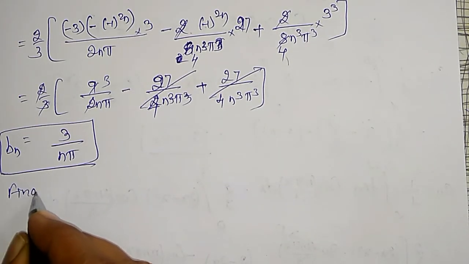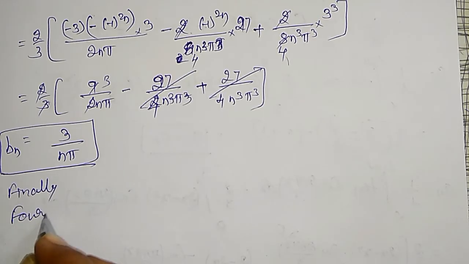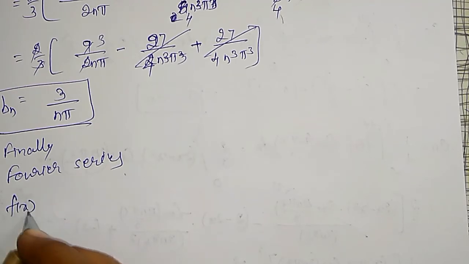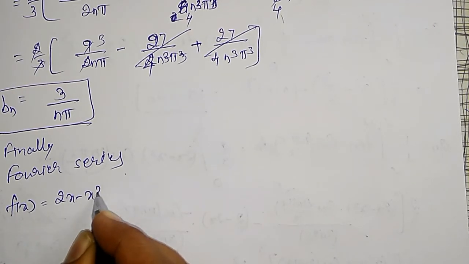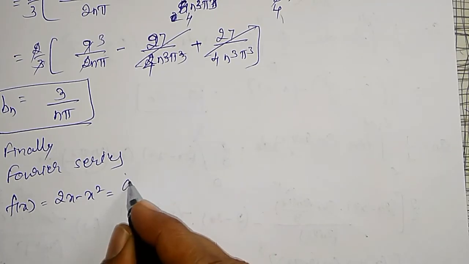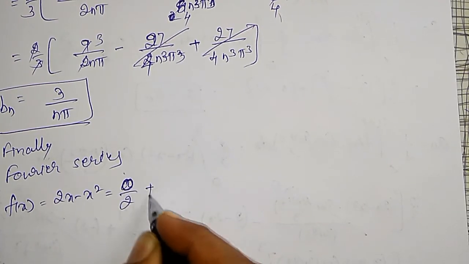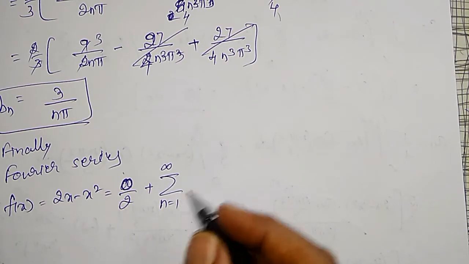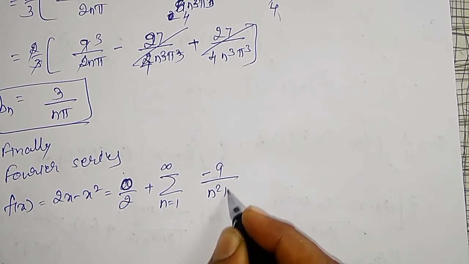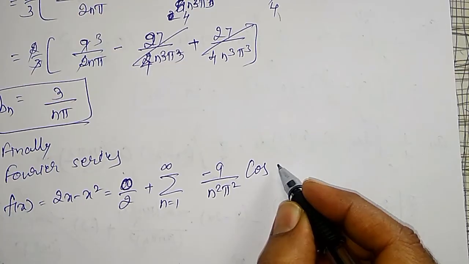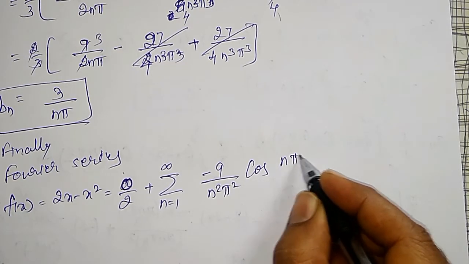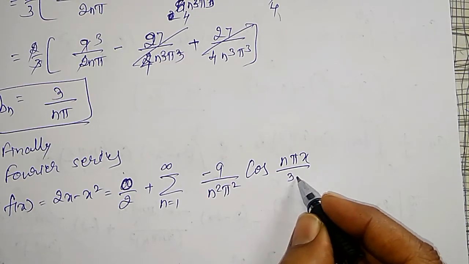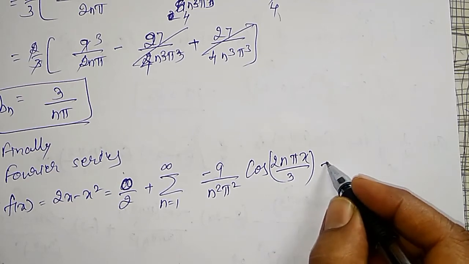Finally, the Fourier series: f of x, that is 2x minus x square, equal to a naught divided by 2. A naught is 0 divided by 2 plus summation n equal to 1 to infinity an. My an value is minus 9 divided by n square pi square into cos n pi x divided by l. L is 3 by 2, 2 I will take here, plus bn.